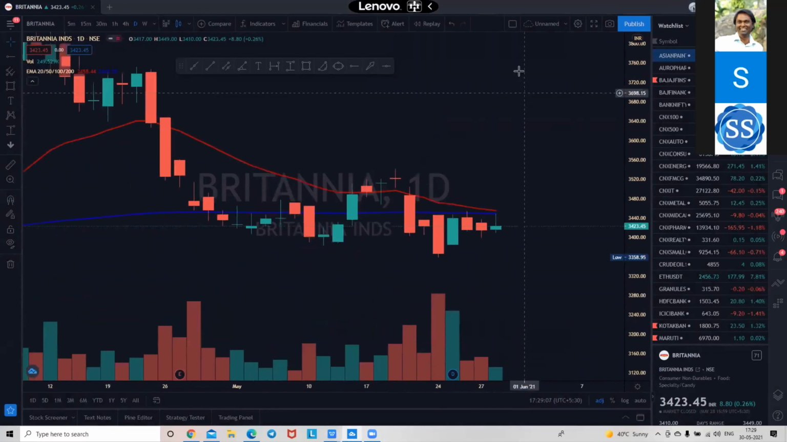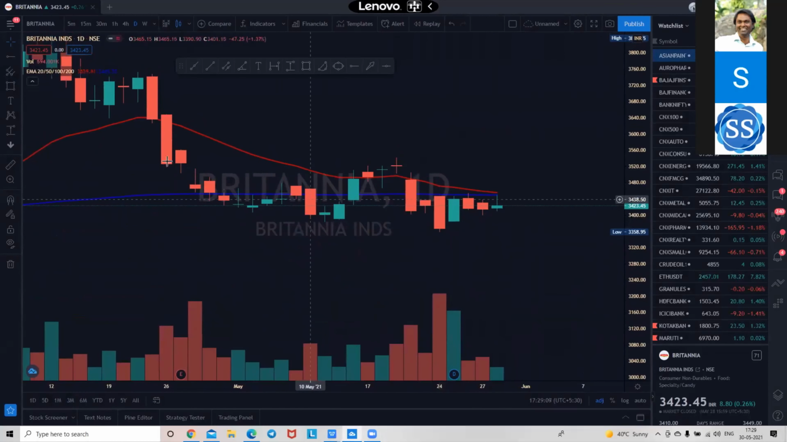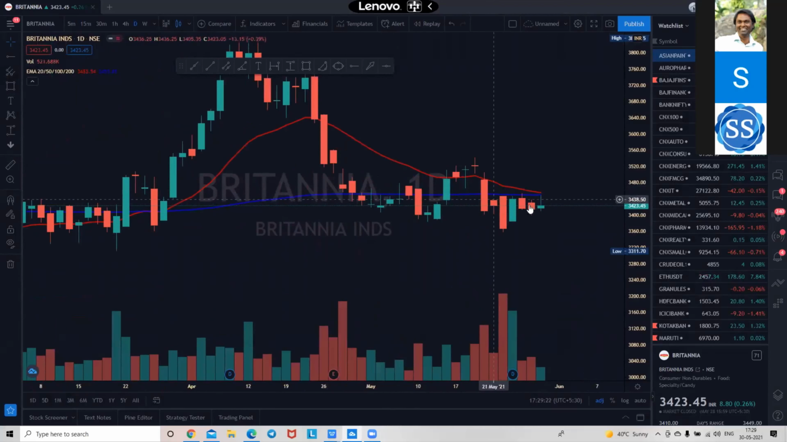Yes, volume drying up. It has no, not at all, because it is facing two penultimate resistances. One is the 200, which came quickly, and above that the 20 EMA. The trend is negative.